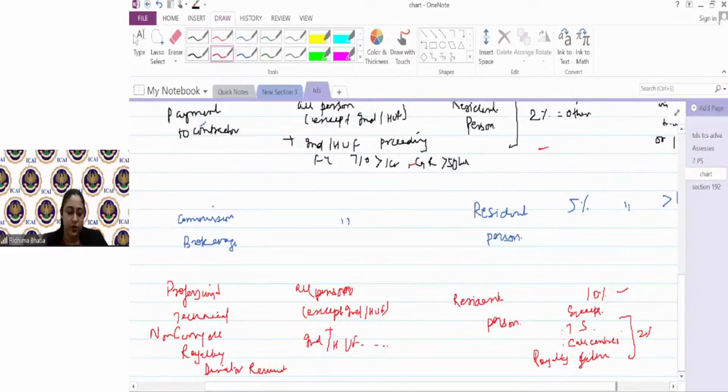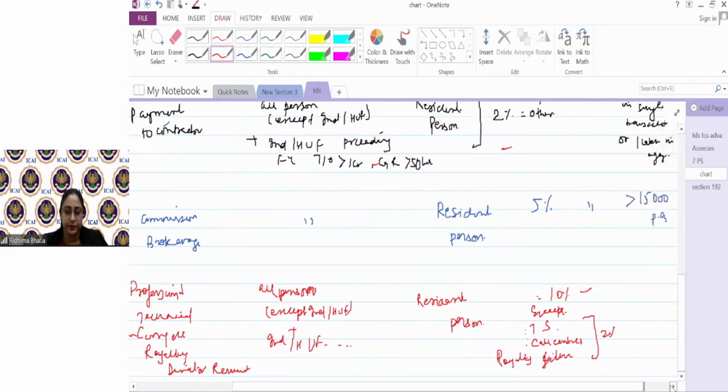Otherwise, in तीनों पे 2%. Royalty मैम patents को patent के लिए दे दो 2%. Ma'am, non-compete fees 10%. Ma'am, director's remuneration 10%. So the rate in general for 194J is 10%, except technical services, call centers payment, and royalty for films, it is 2%.